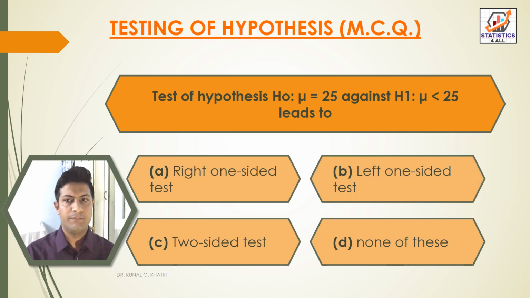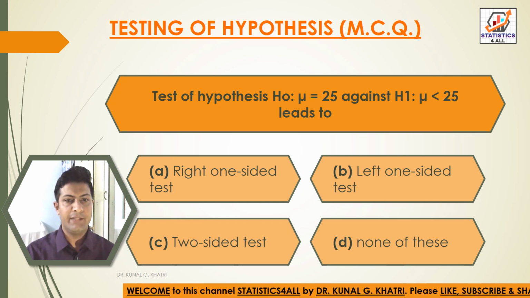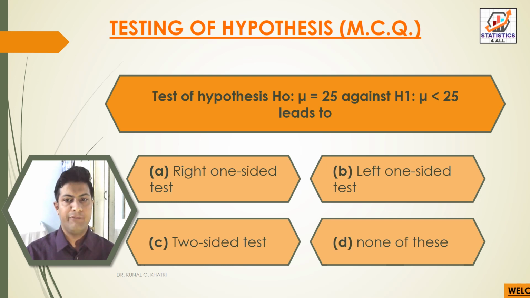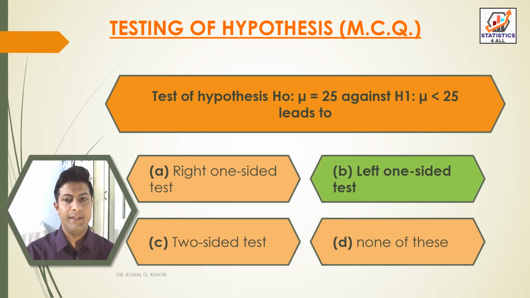Next question, test of hypothesis null hypothesis mu is equal to 25 against alternative hypothesis H1 mu is less than 25 leads to option A right one sided test, option B left one sided test, option C two sided test, option D none of these. So here we have answer option B left one sided test. Test of hypothesis H0 mu is equal to 25 against the alternative hypothesis H1 mu is less than 25 leads to left one-sided test. Next question.